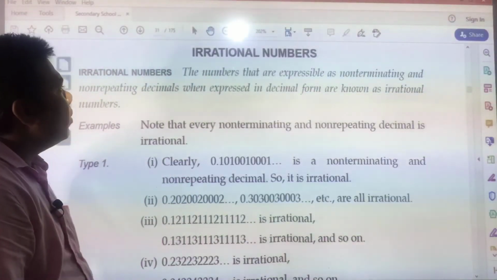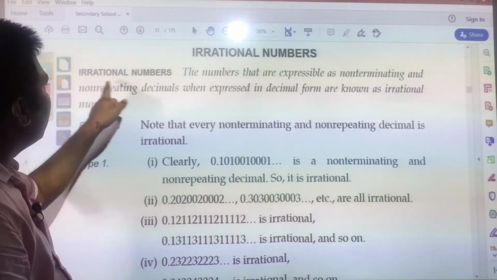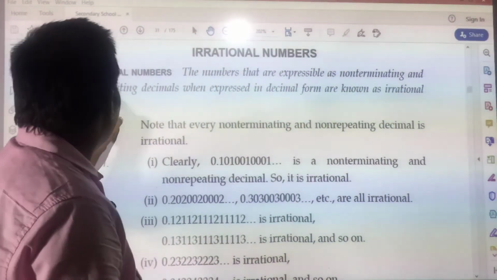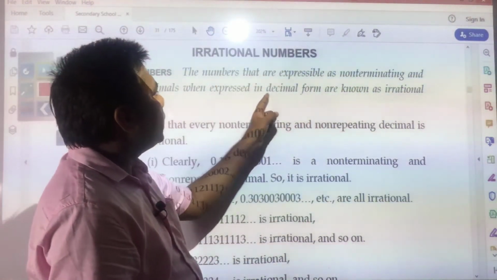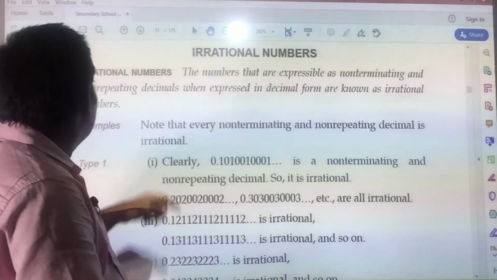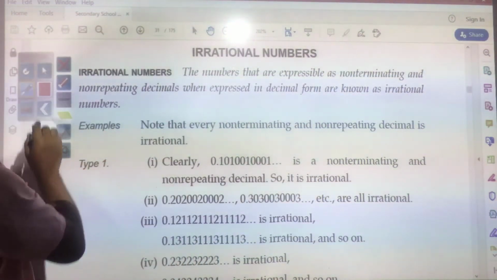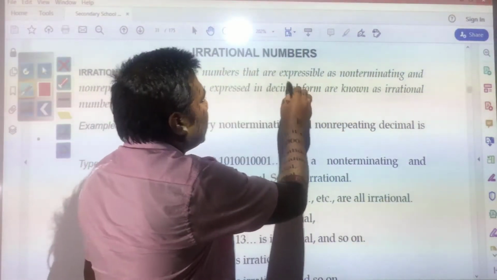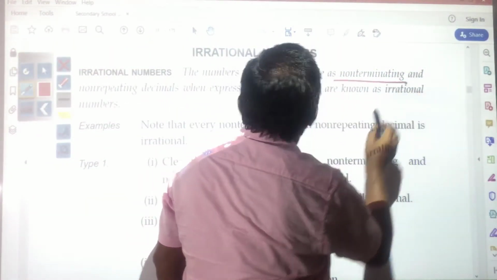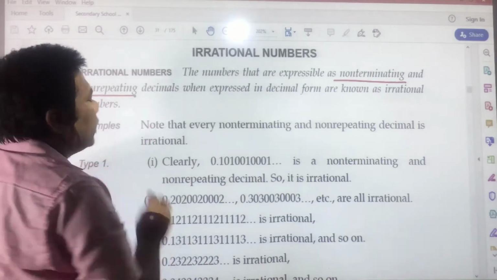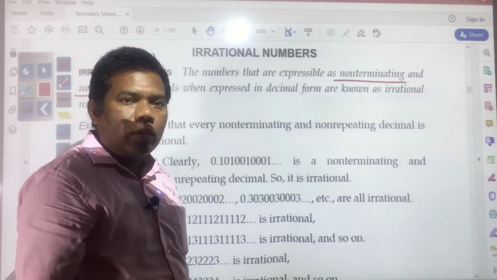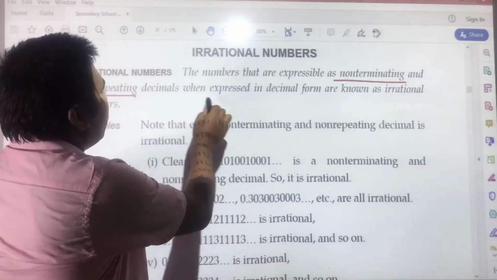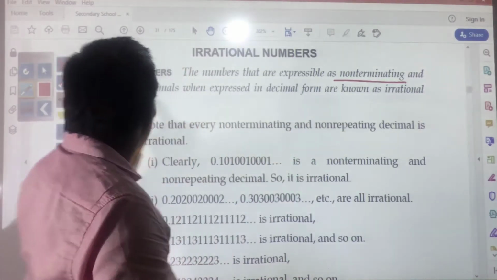Here in R.S. Agrawal, irrational numbers have been defined like this. The numbers that are expressible as non-terminating and non-repeating decimals when expressed in decimal form are known as irrational numbers. I hope these words are not new for you. Already in class 9th you have studied that numbers that are non-terminating, that do not terminate after the decimal, and non-repeating also, when expressed in decimal form, are known as irrational numbers.